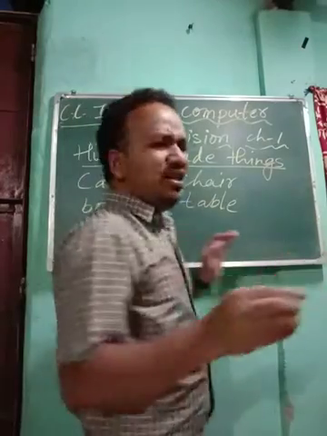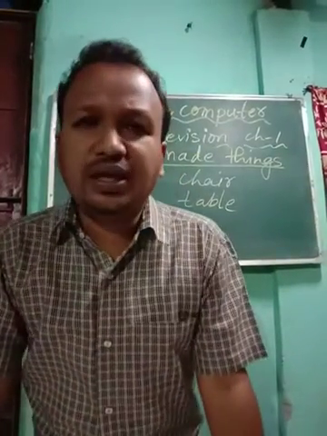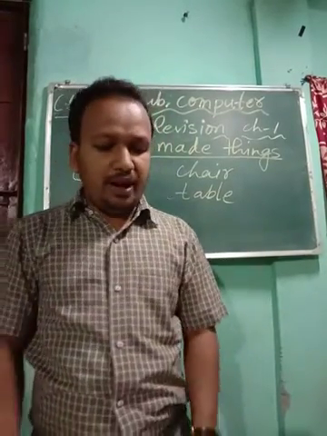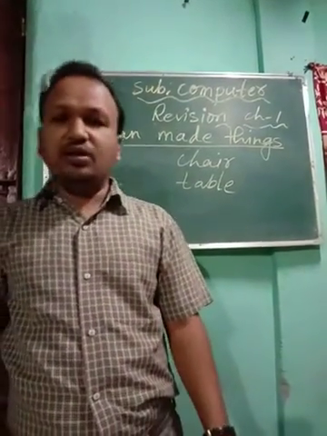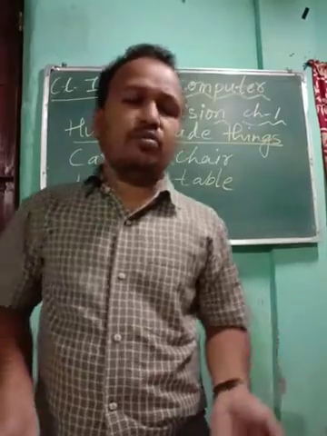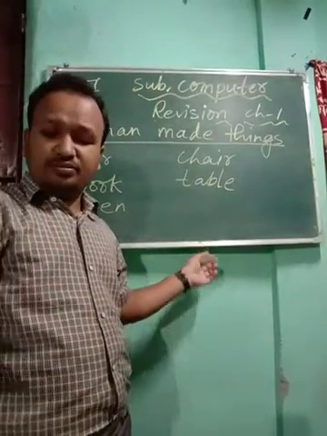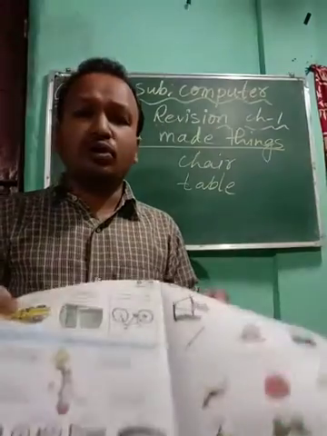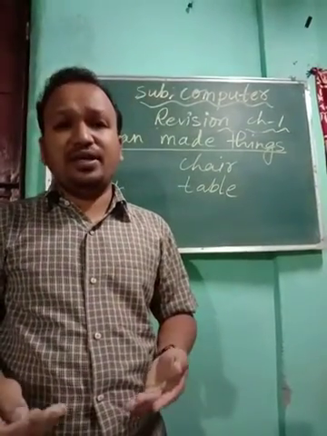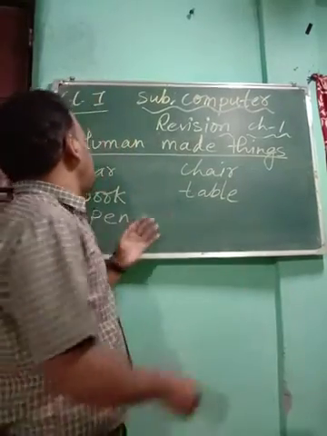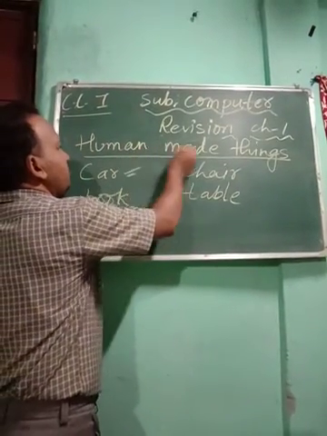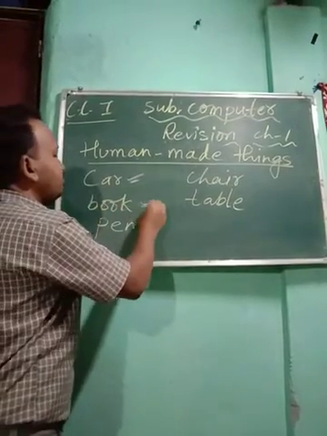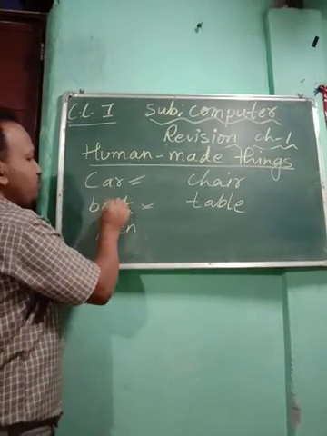Okay, so everything that you look at in front of you, most of the things, are made by man. They are man-made things. Okay, so you see, blackboard, this chalk, this duster. Now you see the book. These all are man-made things. They are not given by nature. So you see, car is a human-made thing. This is not given by nature. Book cannot be given by nature. It is a human-made thing.